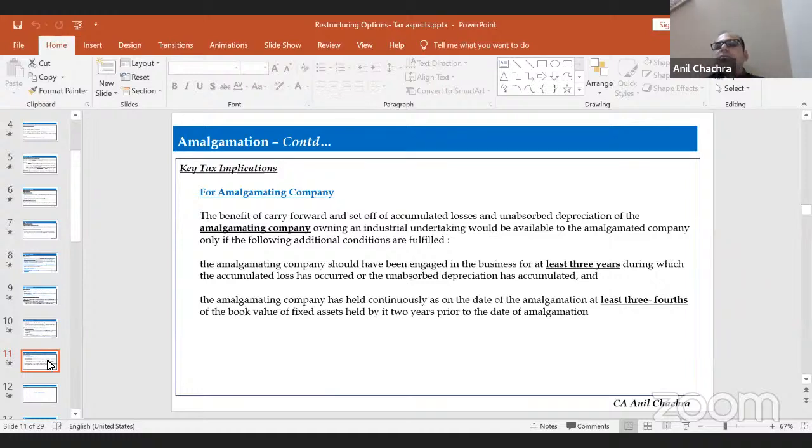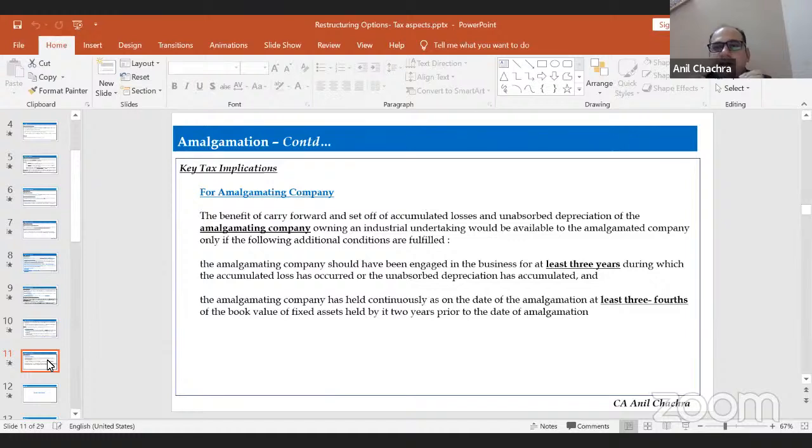So the Income Tax Act under Section 72A has prescribed the conditions for carry forward of losses by the amalgamated company. Certain conditions need to be fulfilled. Like you need to fulfill the criteria of the industrial undertaking part. The second condition is that the amalgamated company should carry on the business for at least 5 years, and they need to hold the assets at least 3/4 in value for at least 5 years. And the amalgamating company as well should have been in existence for at least 3 years prior to the date of the amalgamation.